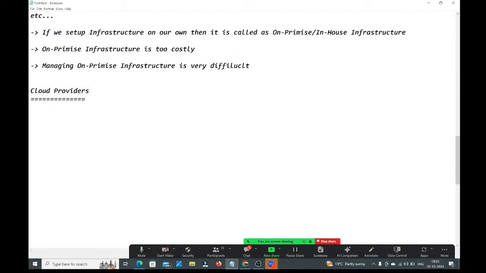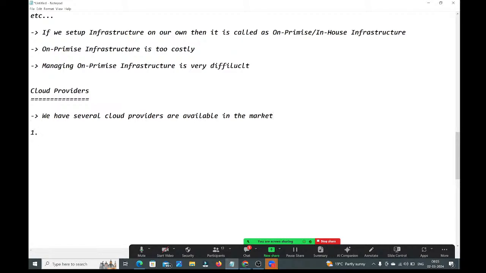We have several cloud providers available in the market.